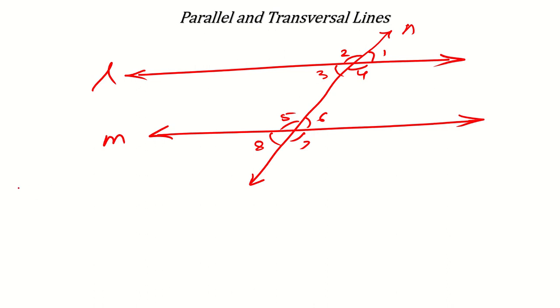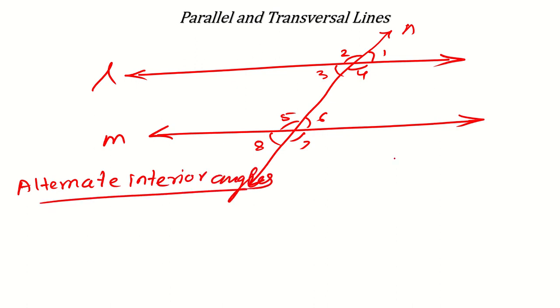See, first we will talk about alternate interior angles. Okay, what are alternate interior angles? They will be equal. What I told you, how will you remember this? Alternate means different side and interior means inside. So angle 4 will be equal to angle 5 and angle 3 will be equal to angle 6. They are alternate interior angles.